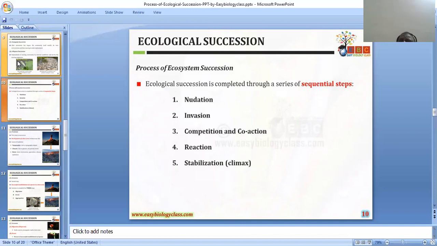That will search for its environment. If the environment is suitable, it will start growing. The pollens start settling. After that, many pollens will come and occupy the same space.